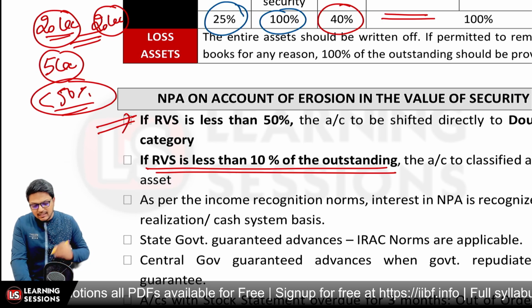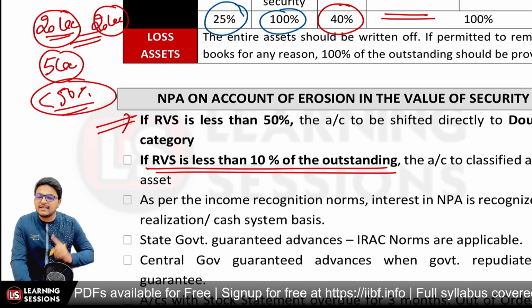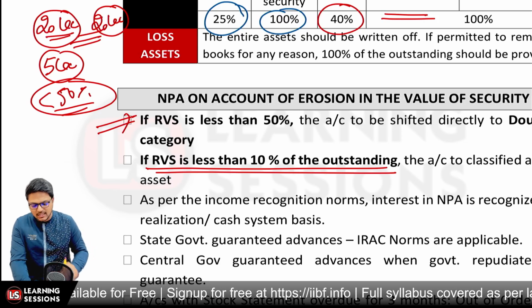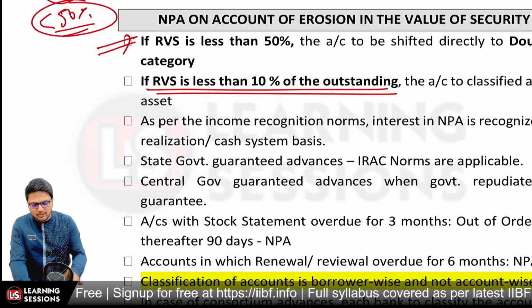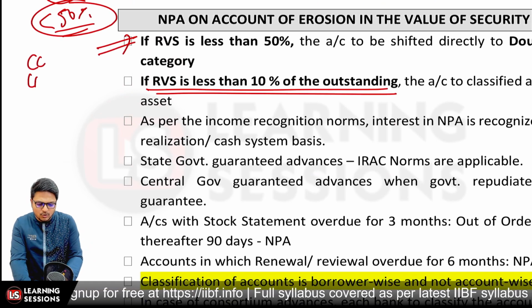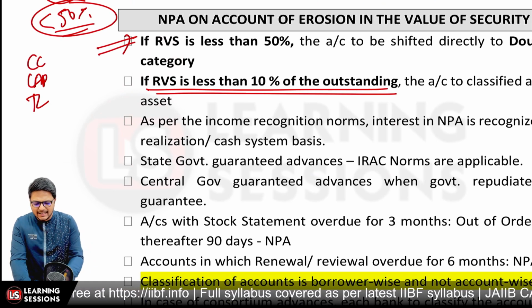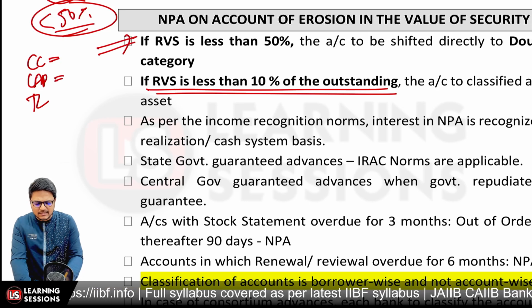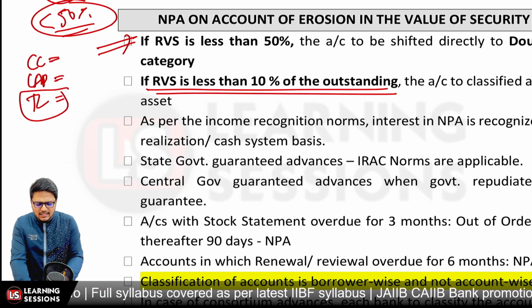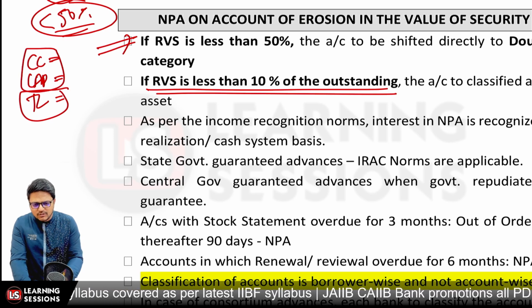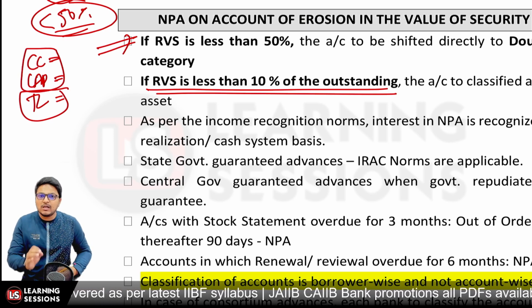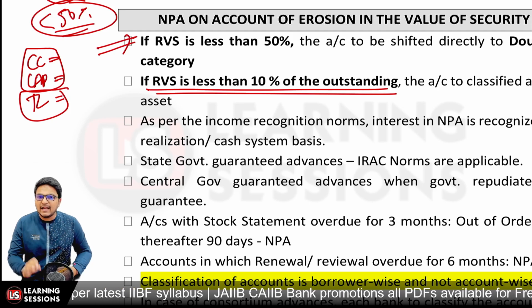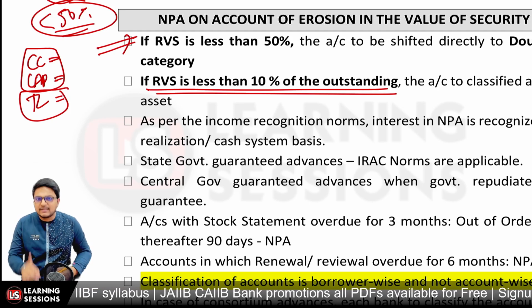And further, the recognition of the NPA is borrower wise, not account wise. If the borrower has multiple accounts, let's say he has a CC limit, a loan against property, and a term loan, and the CC limit is regular, the LAP is regular, and there is NPA in the TL only, then all the loans taken by the same borrower will be classified as NPA. Okay, that's the concern.